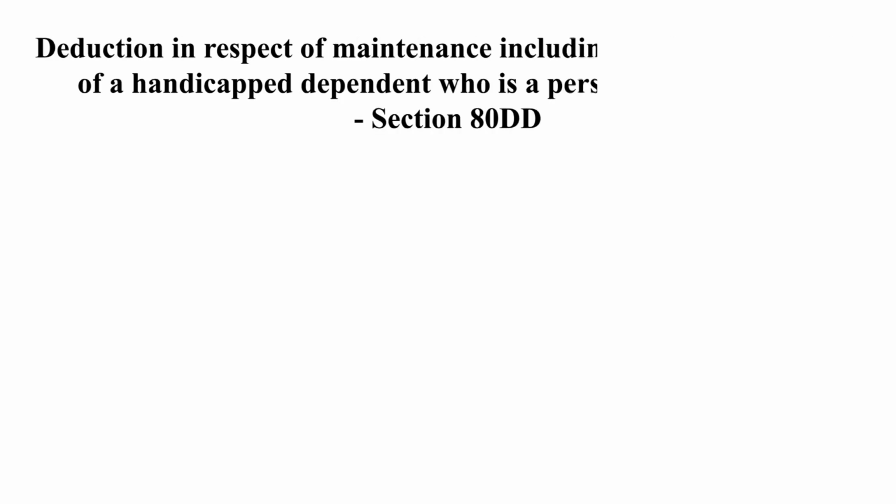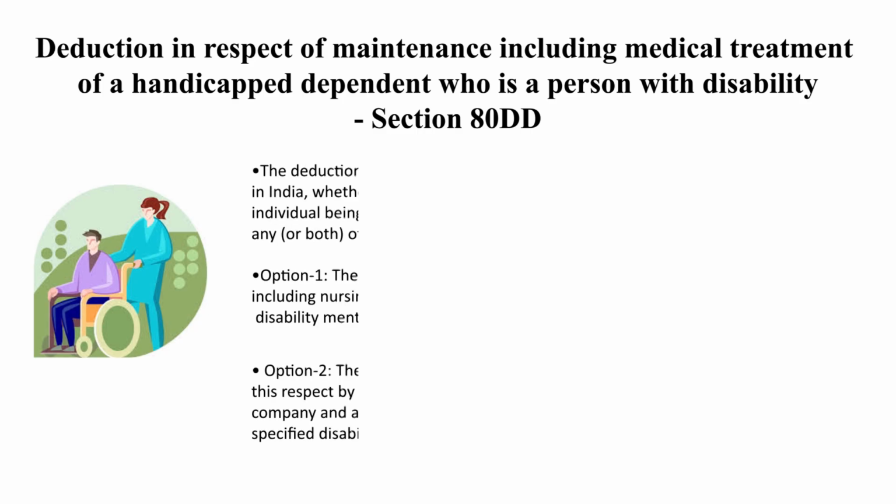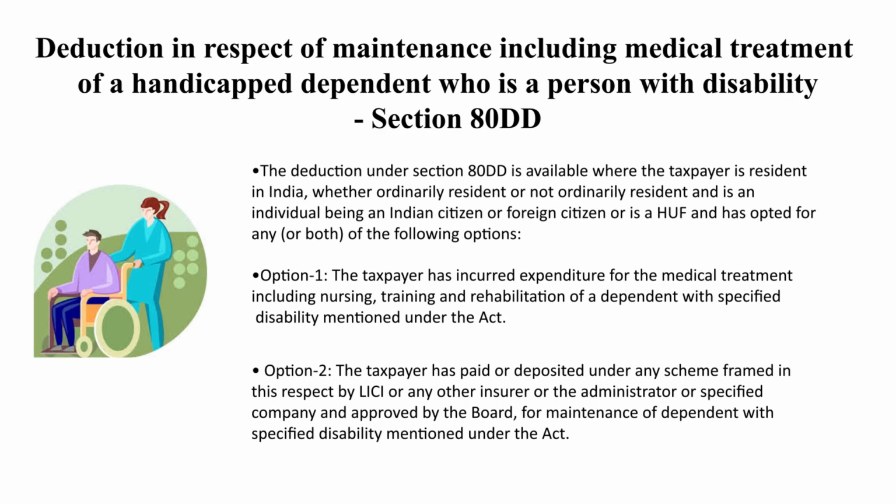Now, medical expenses for treatment of a handicapped dependent under section 80DD. This is the medical treatment expenses of a handicapped dependent with disability under section 80DD.